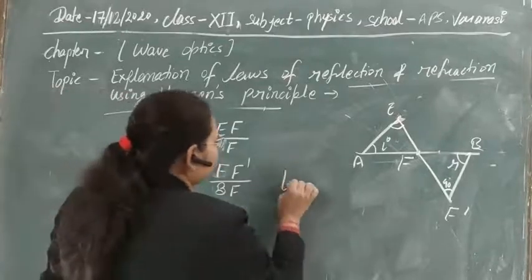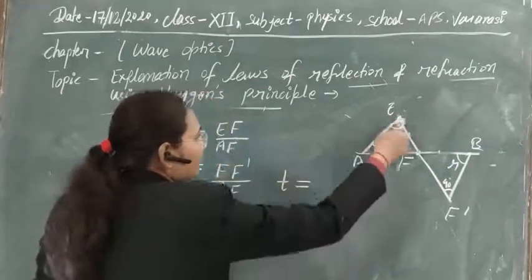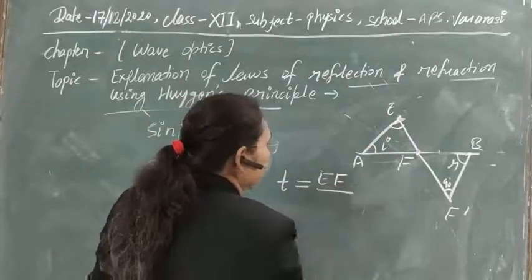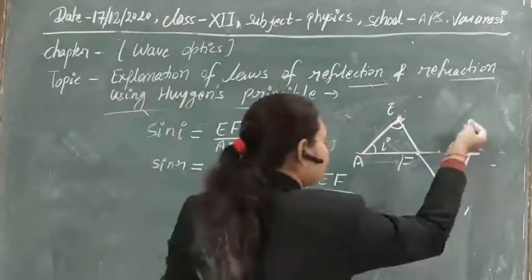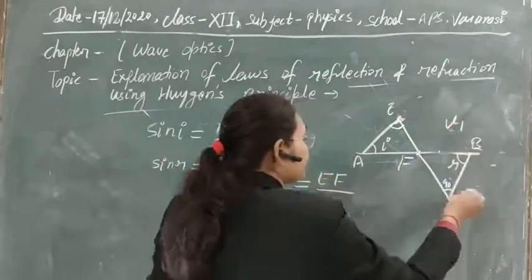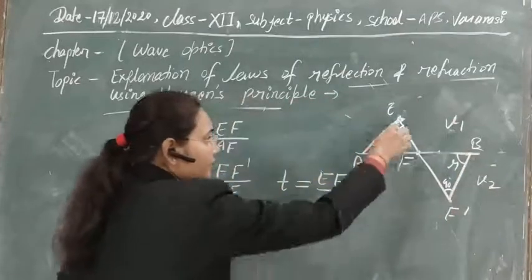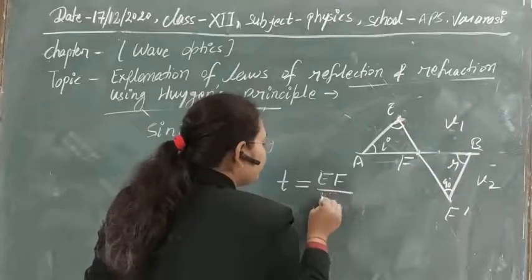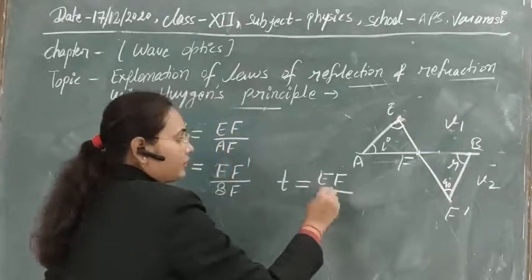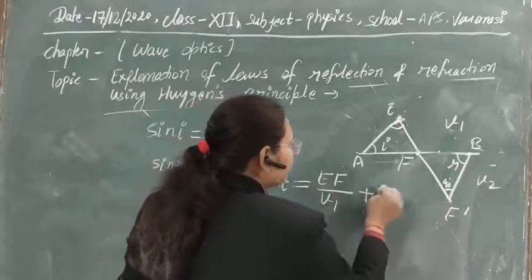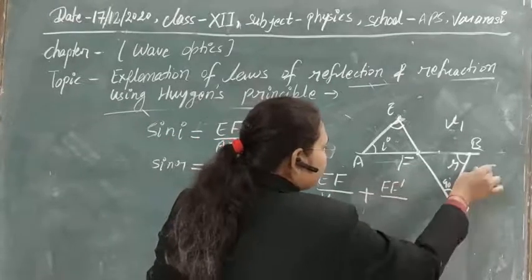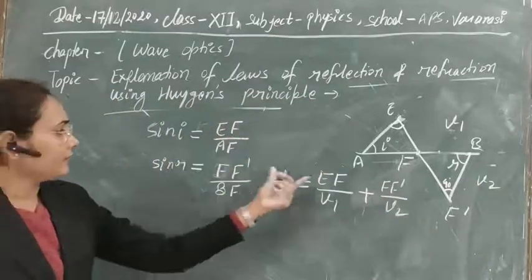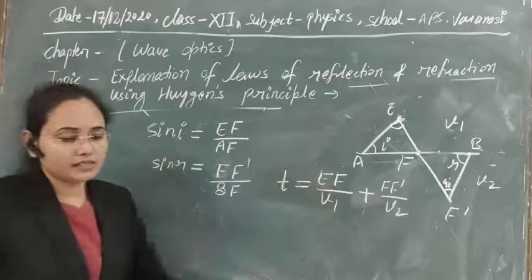Here we have two media: the velocity here is v1 and here it is v2. So the time taken is EF upon v1 plus FF dash upon v2. Now put the values of EF and FF dash from here into this equation.